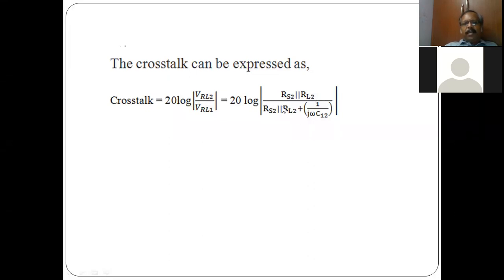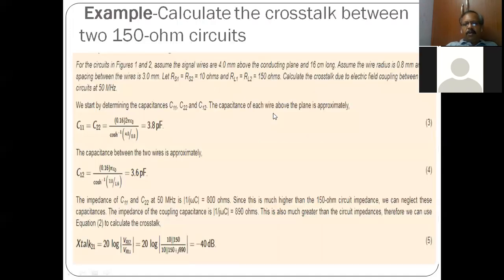So you see the crosstalk is a function of the capacitance between the two lines, right? And the load resistance and the source resistance. If you want to calculate, a typical example is given. RS1, RS2 is given, capacitance is given.